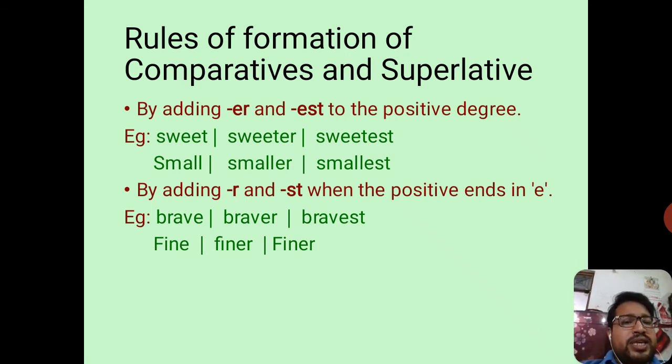But in case the positive degree ends with "e" in the spelling, meaning there is already an "e" at the end of a positive degree word, then we add only "r" and "st". We do not add an extra "e". So brave becomes braver and bravest, fine becomes finer and finest.